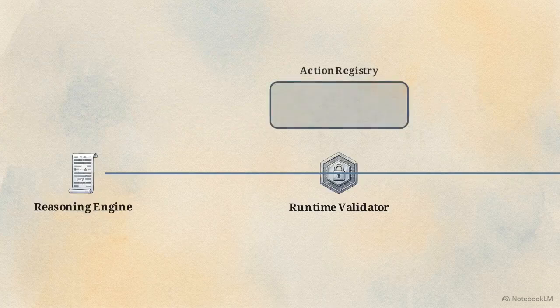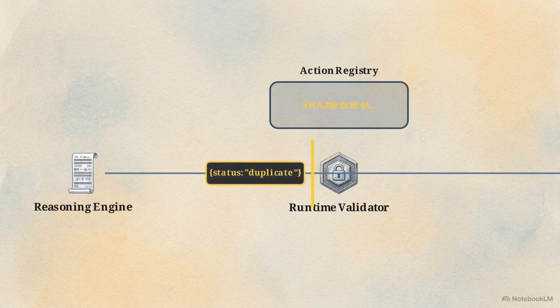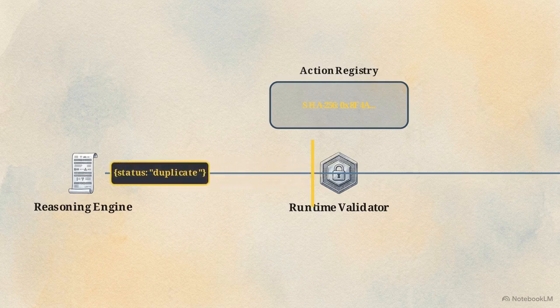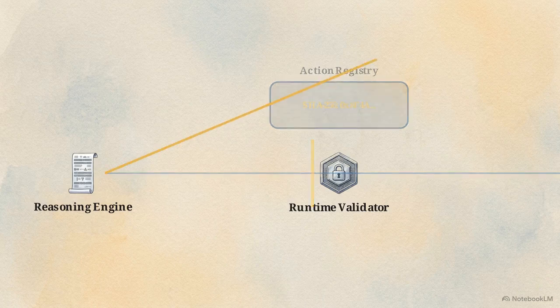The first deterministic break we apply is cryptographic action deduplication. As shown in this execution trace, before a tool is triggered, the runtime serializes its arguments and generates a SHA-256 hash. If the exact same action has already been attempted, the system intercepts the call. It then injects a synthetic observation and explicit failure status code back into the context window. This forces the reasoning engine to recognize the repetition and mathematically alter its trajectory.